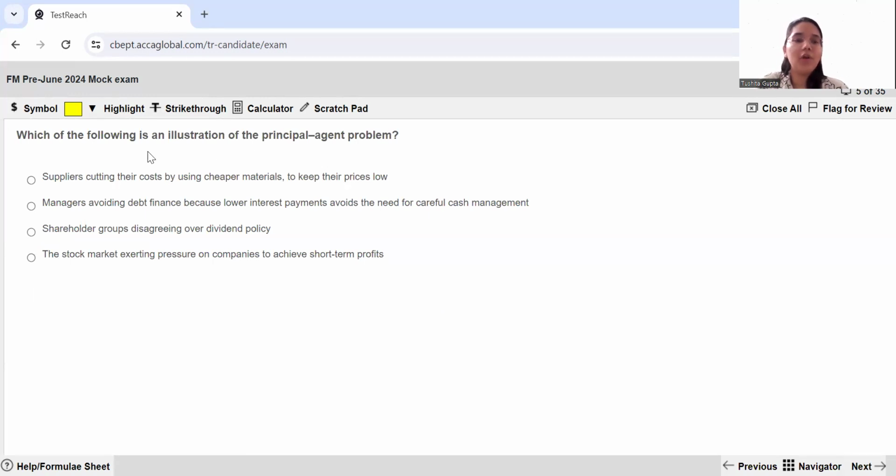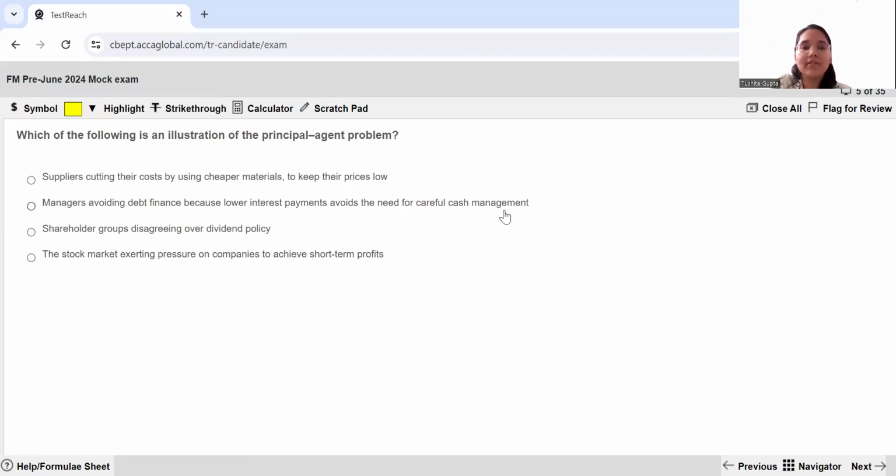Moving ahead, which of the following is an illustration of the principal agent problem? So let's read. Suppliers cutting their costs by using cheaper materials to keep their prices low, not really. Managers avoiding debt finance because lower interest payments avoids the need for careful cash management. This is absolutely correct. What happens is basically the agent over here is nothing but the managers or the directors who run the company, and the principal basically over here are your shareholders.